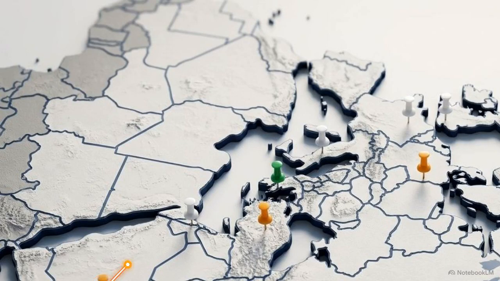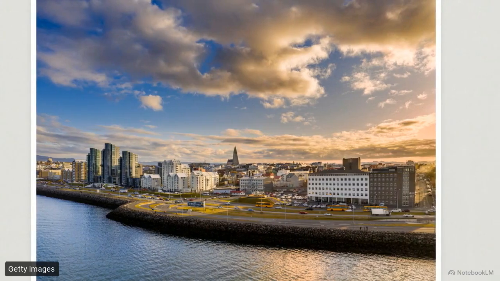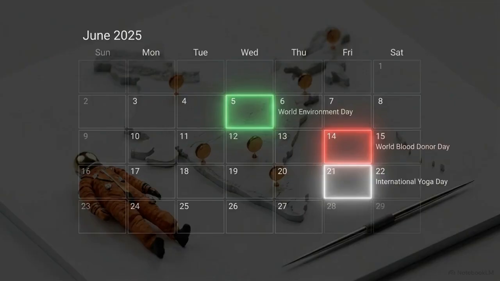Pivoting to Northern Europe, we evaluate global social metrics through the Global Gender Gap Report 2025. Iceland ranked first in the index, establishing the global benchmark for gender parity. Now, we overlay a chronological matrix onto our map to lock in the mandatory observance dates for June. June 5th is World Environment Day, followed by World Blood Donor Day on June 14th. June 21st is International Yoga Day.